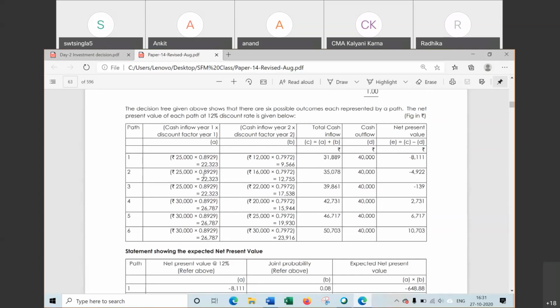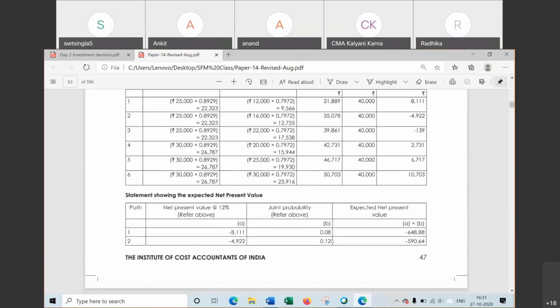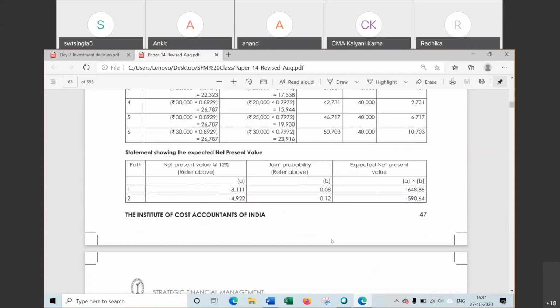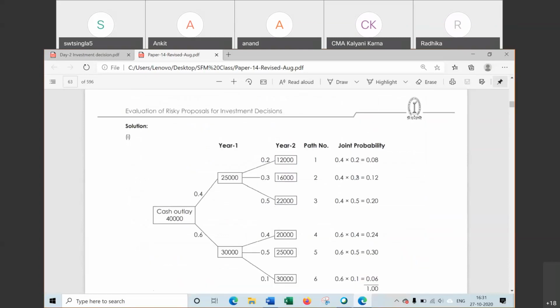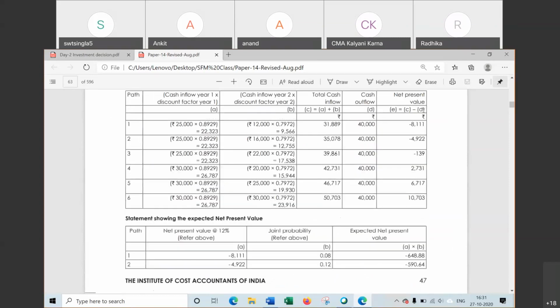Same for the second year. We have to multiply with PV factor. Then we have to find the sum of these two and NPV. So NPV we have computed in table 1. Now next table. We have to find expected net present value. That is, we have to find this net present value with probability, with probability of this path. So net present value, this one, this is the table.